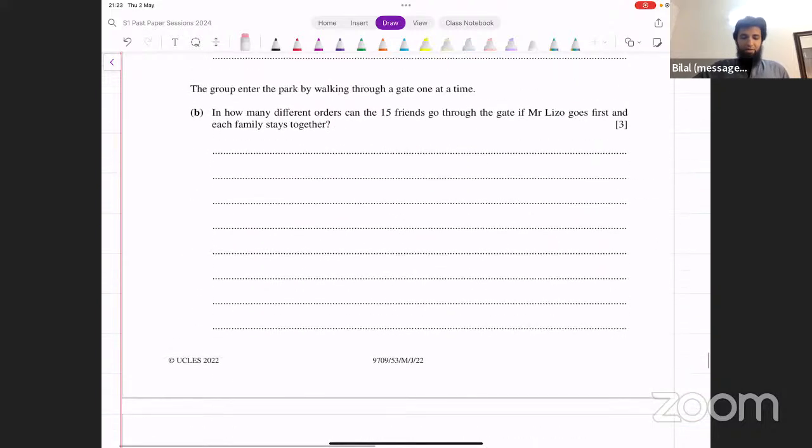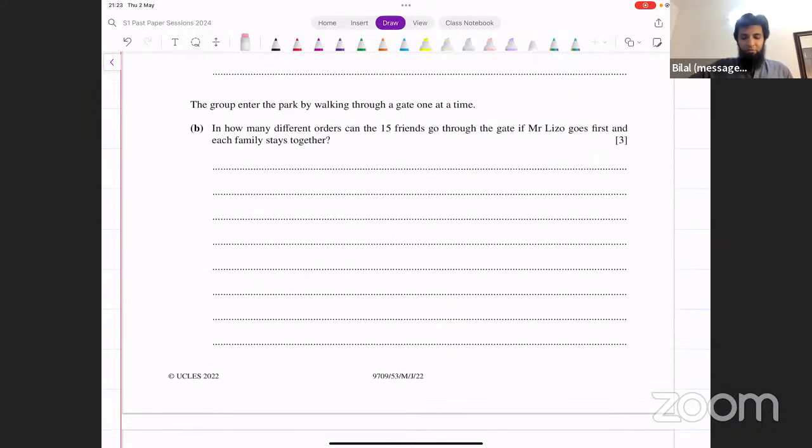Okay. Now it says the group entered the park by walking through a gate one at a time. In how many different orders can the 15 friends go through the gate if Mr. Lizo goes first and each family stays together? Okay, so they're basically going in a line, right?